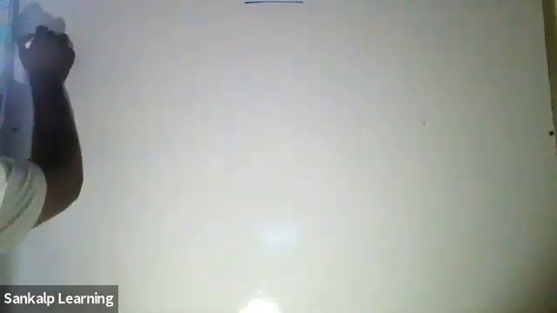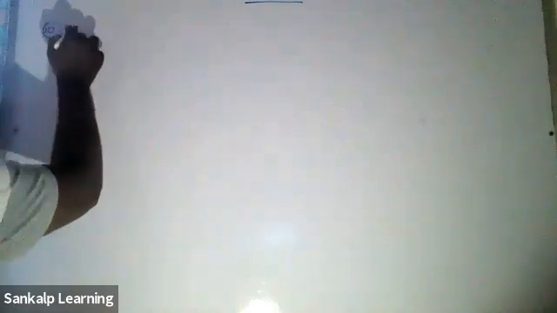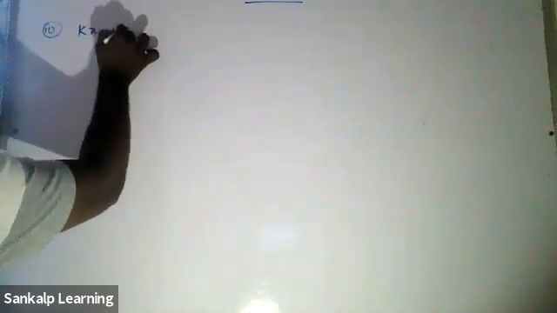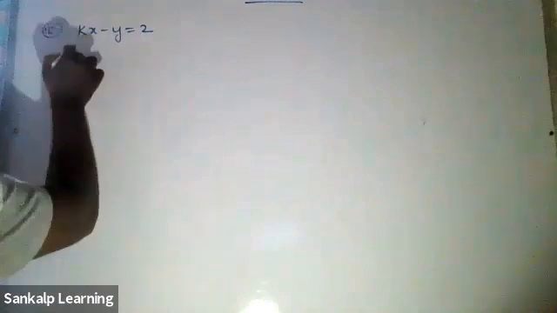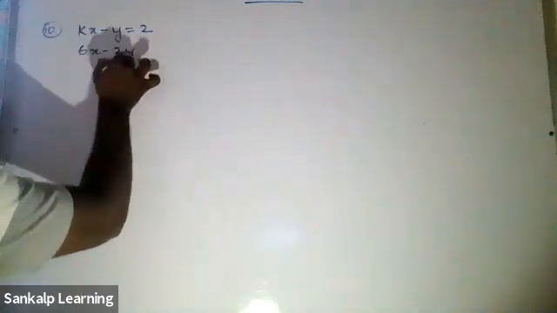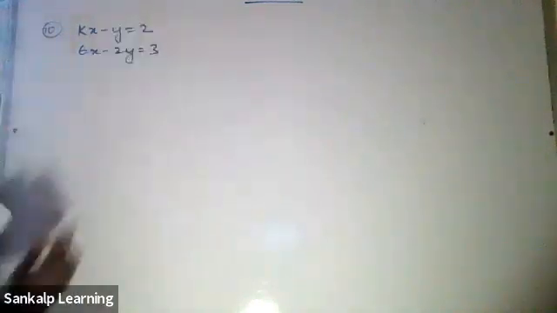Find the value of k for which the system has no solution. Okay, let's take the question. This will be question number 10. kx minus y is equal to 2, 6x minus 2y is equal to 3.